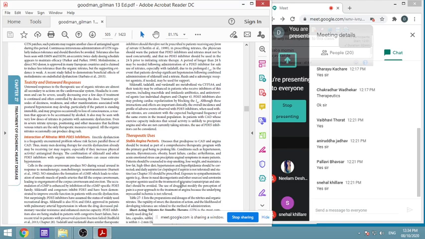Nitrates can also interact with the phosphodiesterase 5 inhibitors, examples of which are used for erectile dysfunction, that is sildenafil, tadalafil, then vardenafil, etc. Sildenafil was the drug which was basically thought of as an anti-anginal, but later it was found, because there are a variety of phosphodiesterases, that phosphodiesterase 5 is particularly more in the penile area, and therefore this drug has been used in that, instead of for angina.